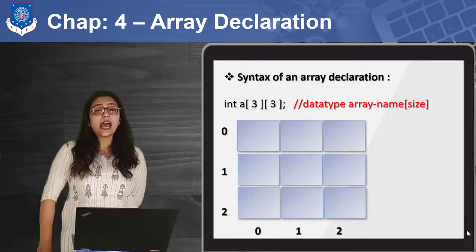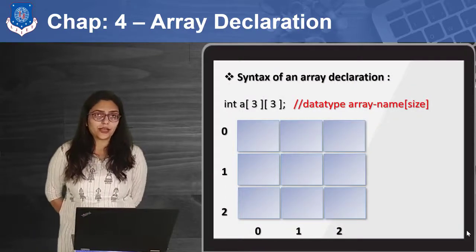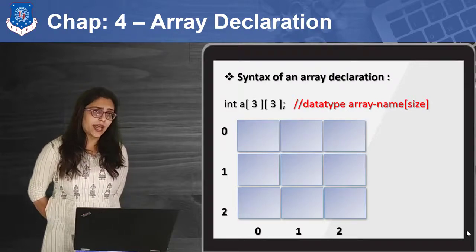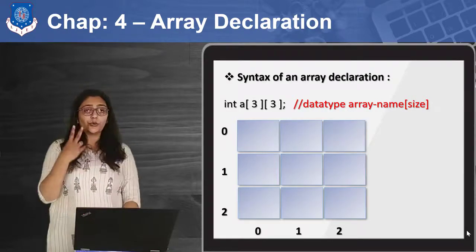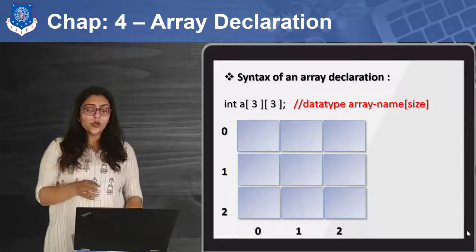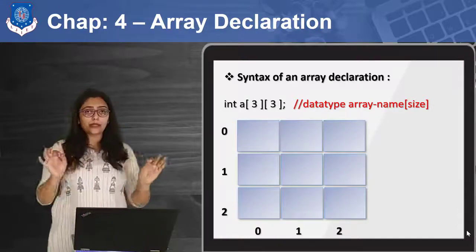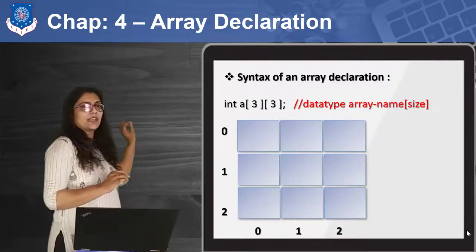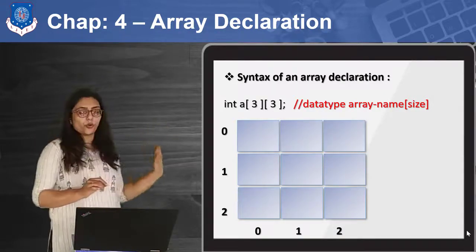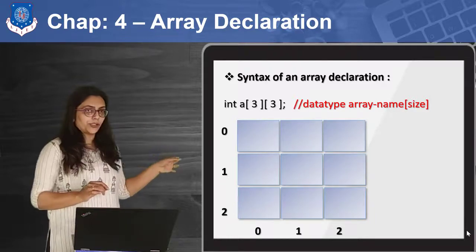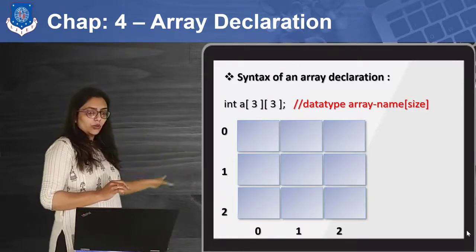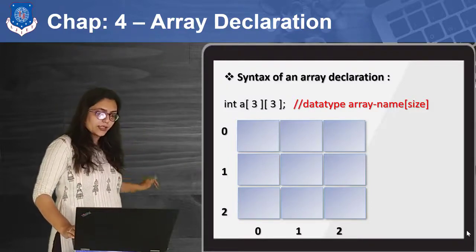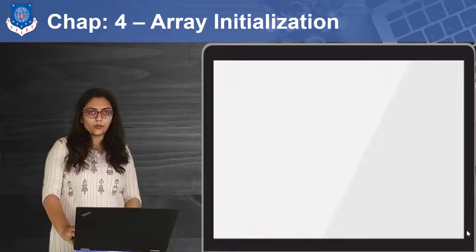Okay. Now, array declaration for a two-dimensional array. As you know, for a one-dimensional array I need just a single index. For a two-dimensional array I need 2 indexes, for rows and columns. That's why I have to use 2 square brackets: int a[size of row][size of column]. Here 3 and 3 show this is a 3 cross 3 matrix, right? So this is how it will look in my memory, right? It will start from the 0th index up to size minus 1.